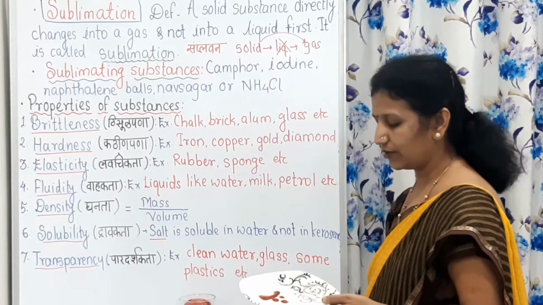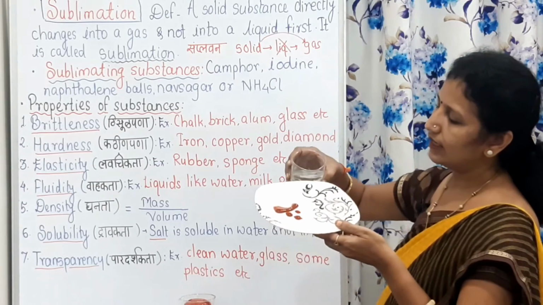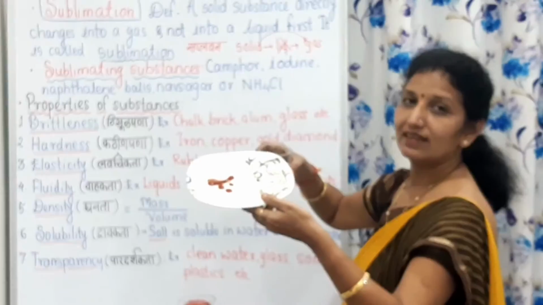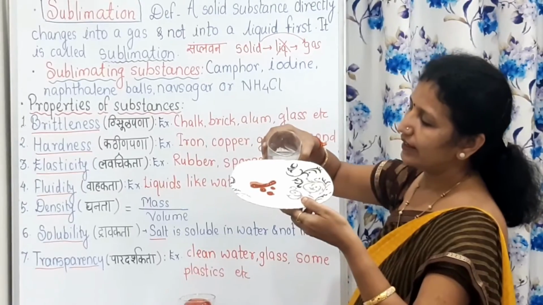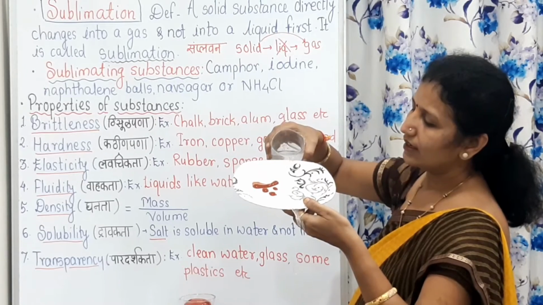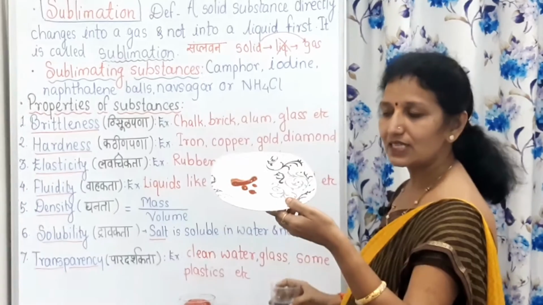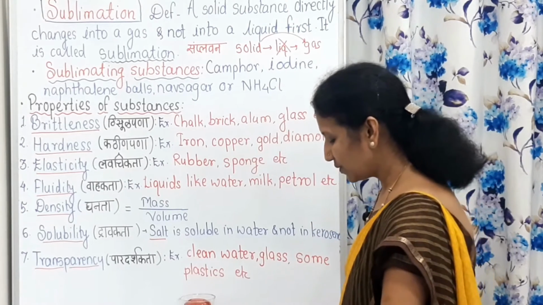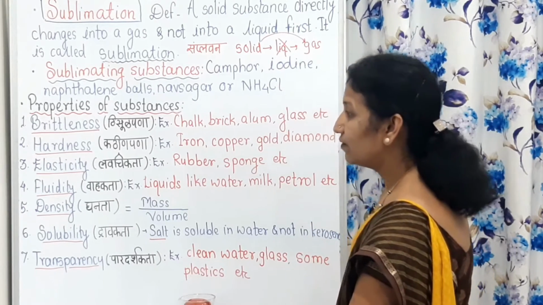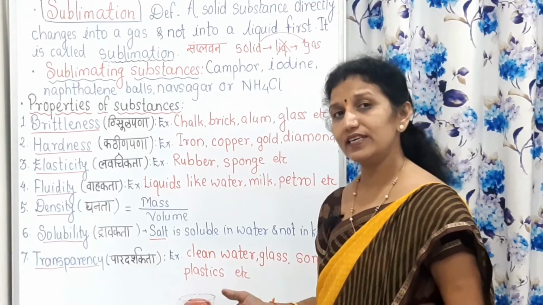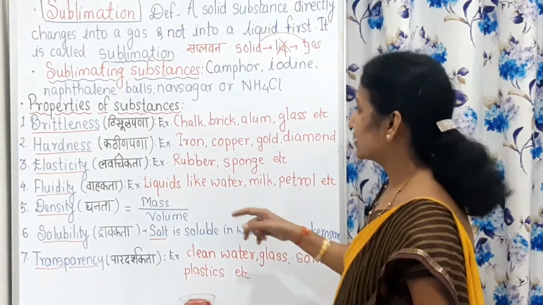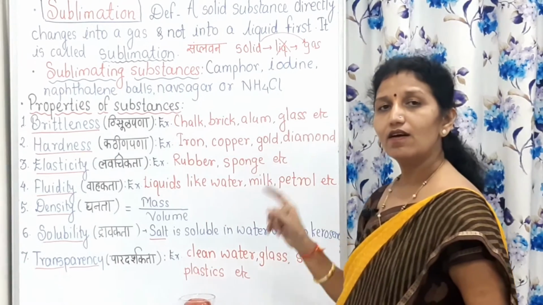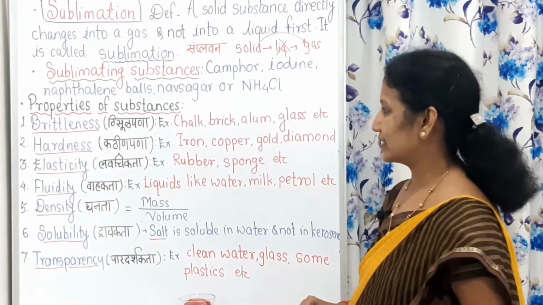It does not have fluidity. Then water, if I take water, it will easily go towards the slope. It easily flows towards the slope, and this property is called fluidity. This fluidity is different in different liquids. Liquids like water, milk, petrol, kerosene, all these have different fluidities.